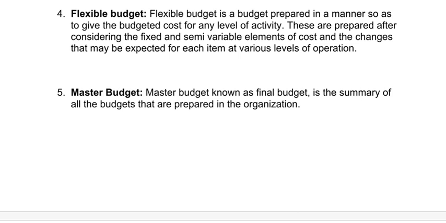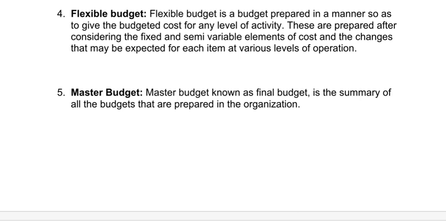Then we have the flexible budget. Flexible budget is a budget prepared in a manner so as to give the budgeted cost for any level of activity. These are prepared after considering the fixed and semi-variable elements of cost and the changes that may be expected for each item at various levels of operation.